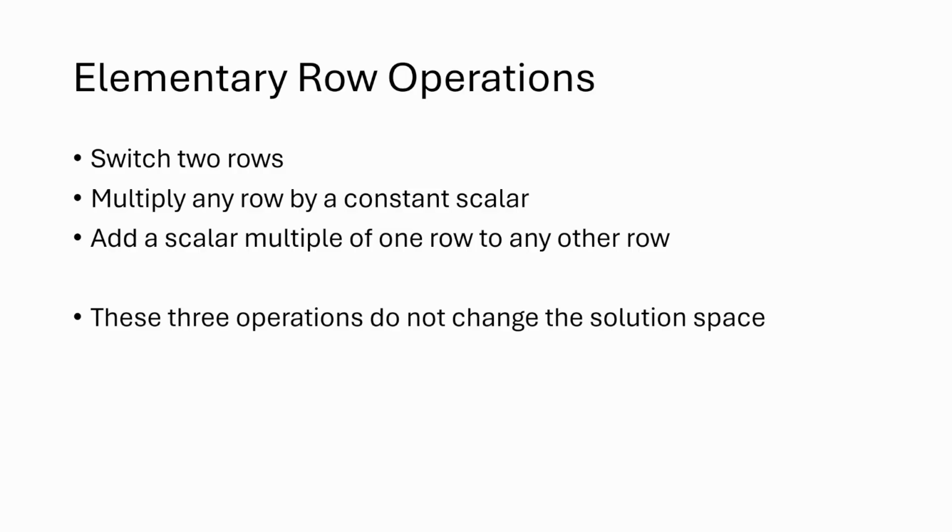The reason these are the three magic operations, switching, multiplication, and linear combination, is that they do not change the solution to the problem. They'll change the way the equations look, but they will not change the solutions of those equations. That's why these are the magic ones.